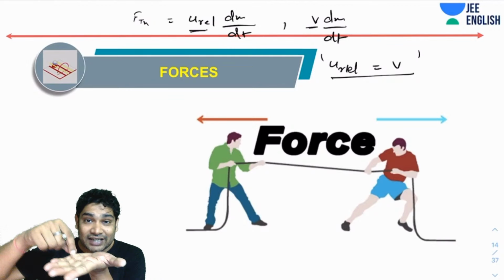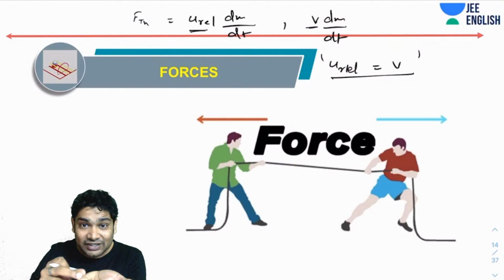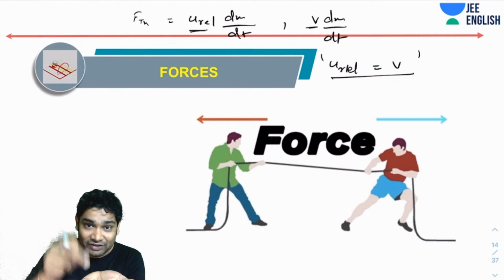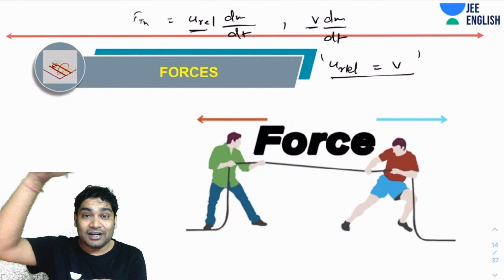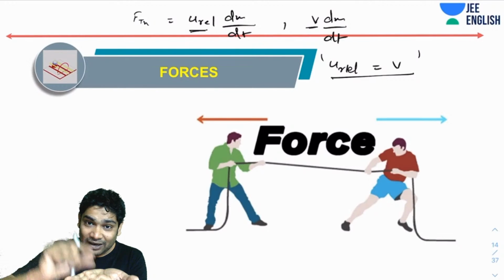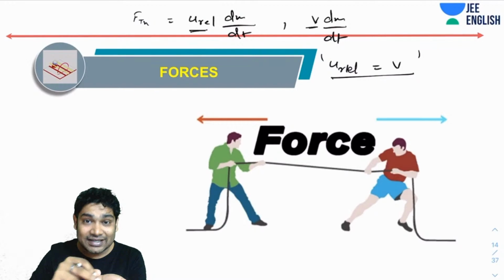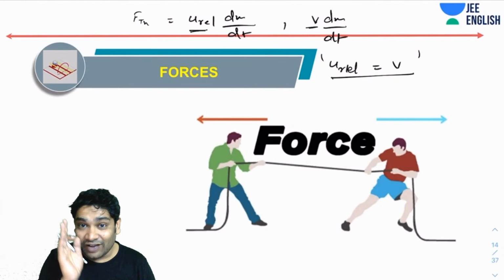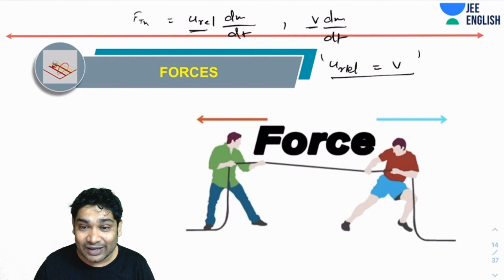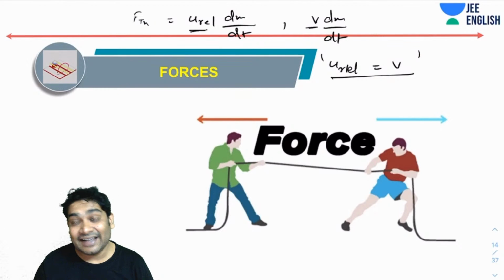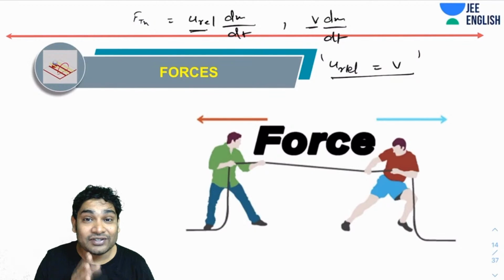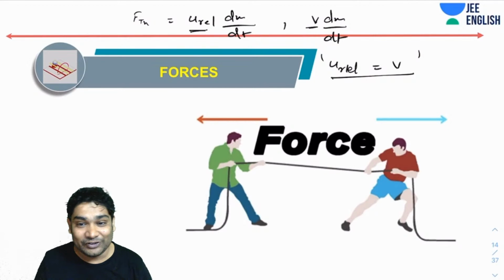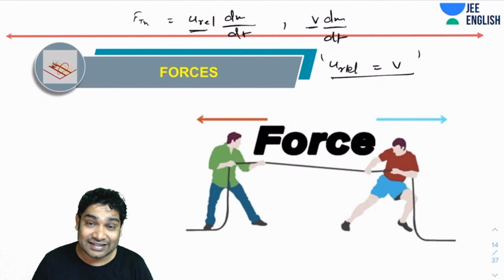When you were talking about a chain being pulled, when some part of the chain is at rest and the other part is moving with v, then the relative velocity of both parts is again v. Similarly, if a chain is falling, if the falling part is falling with v and the heap is at rest, again u relative is v only. So that is why you were getting all the correct answers. In all those questions, it is a matter of chance that u relative is always equal to v.